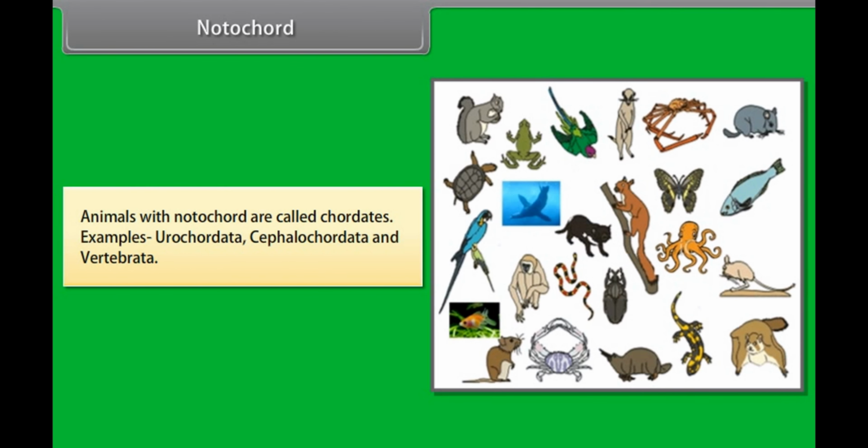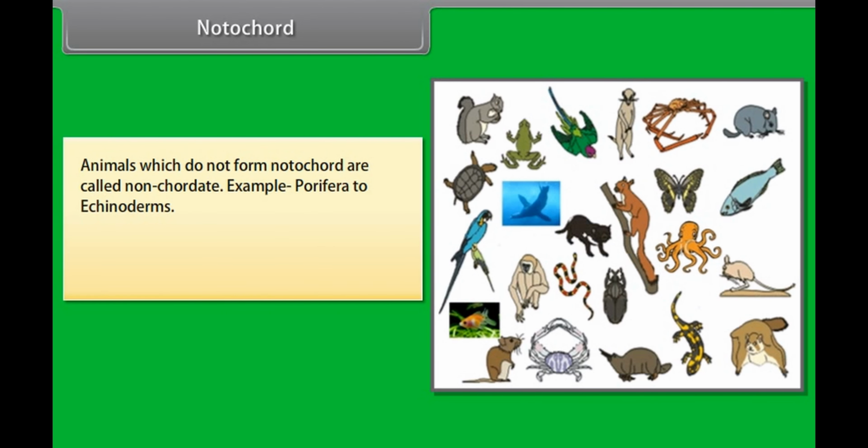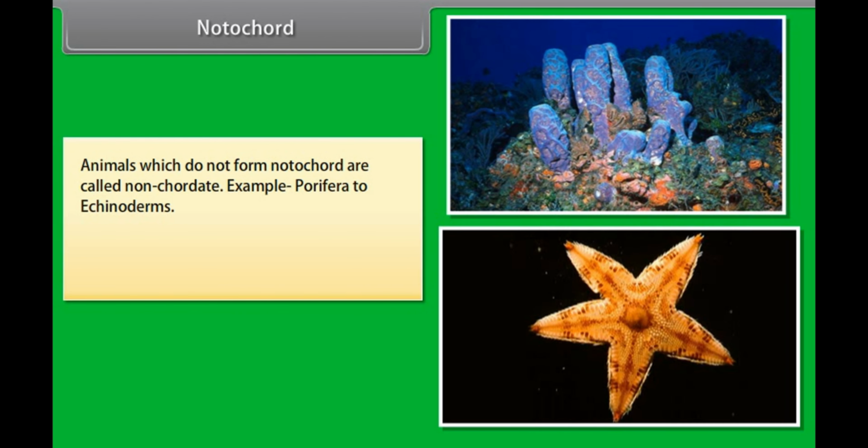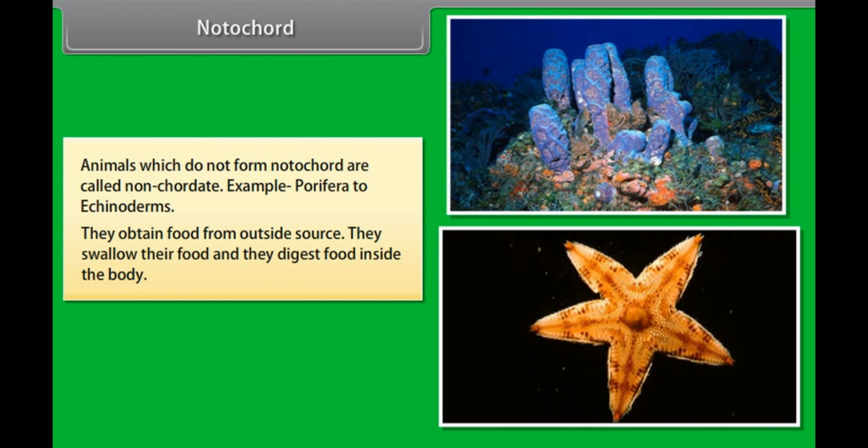Animals with notochord are called chordates. Example, Urochordata, Cephalochordata, and Vertebrata. Animals which do not form notochord are called non-chordates. Example, Porifera to echinoderms. They obtain food from outside source. They swallow their food and they digest food inside the body.